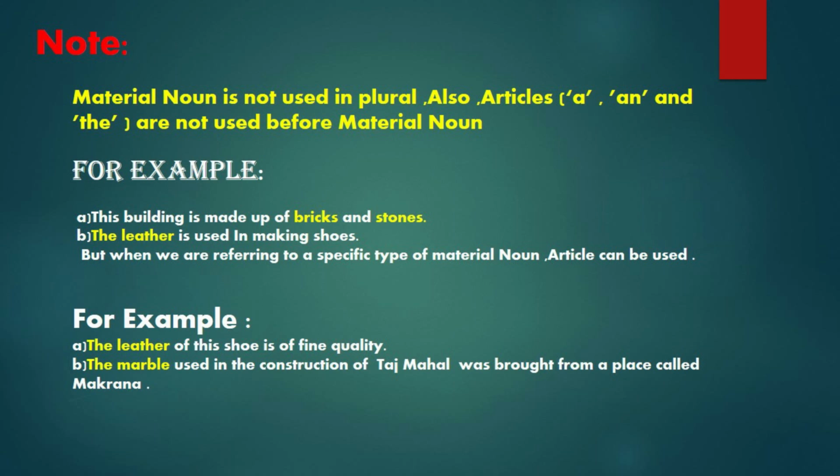Here the is to be removed because articles are not used before material noun. Such questions can be asked in different examinations like SSC and civil services, or maybe in banking exams wherever error spotting questions are given. It seems simple, but most people make mistakes over here.